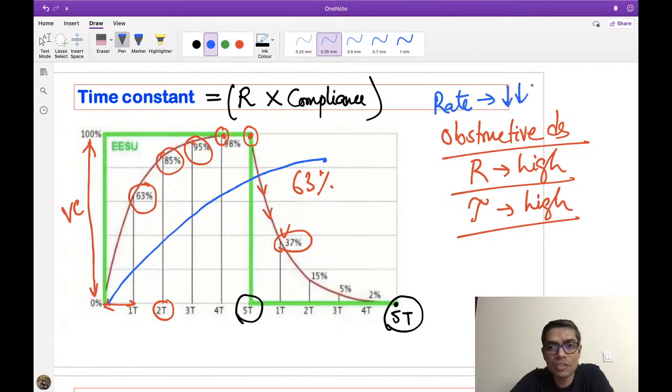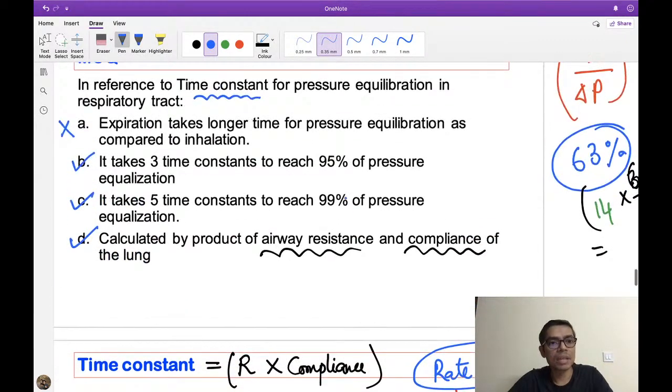Respiratory rate has to be decreased, because it will take long time for filling of the lung, and similarly it will take long time for complete deflation of the lung. That's why we all know that emphysema patient has to take slow and deep breathing. So rate should be lower, because the time constant is high, because the resistance is high, right? So that's why look at the MCQ again.